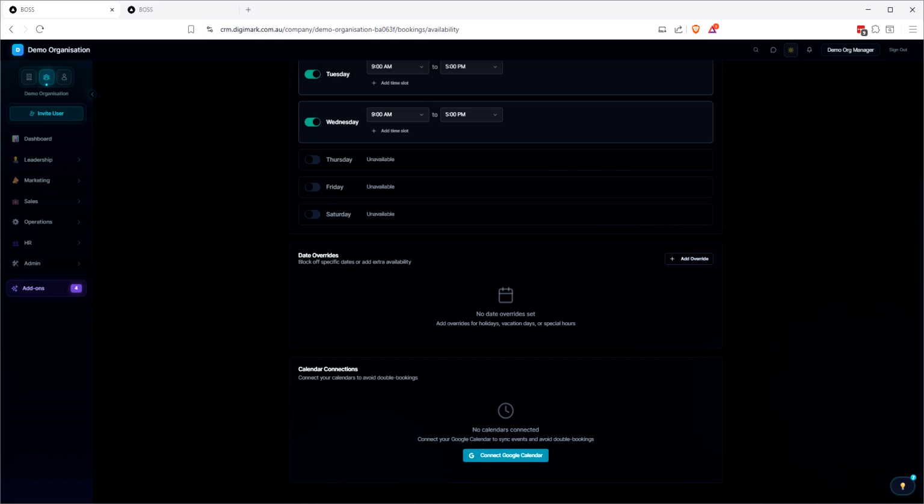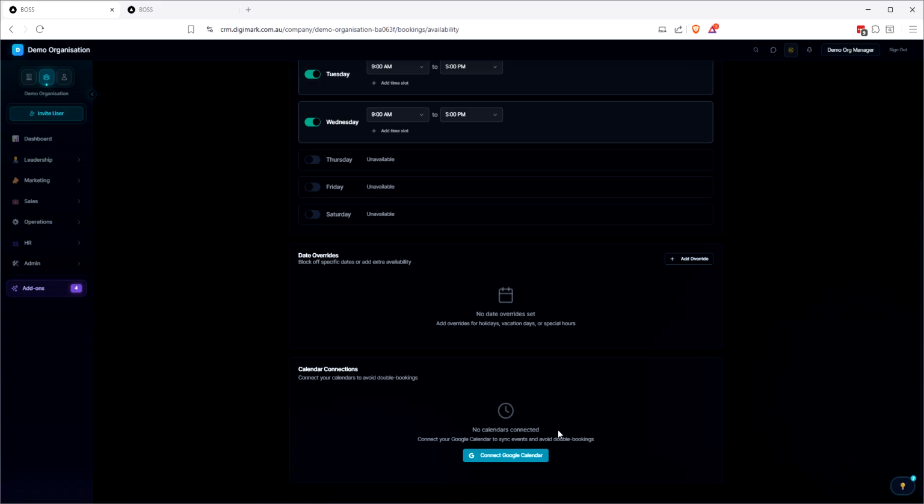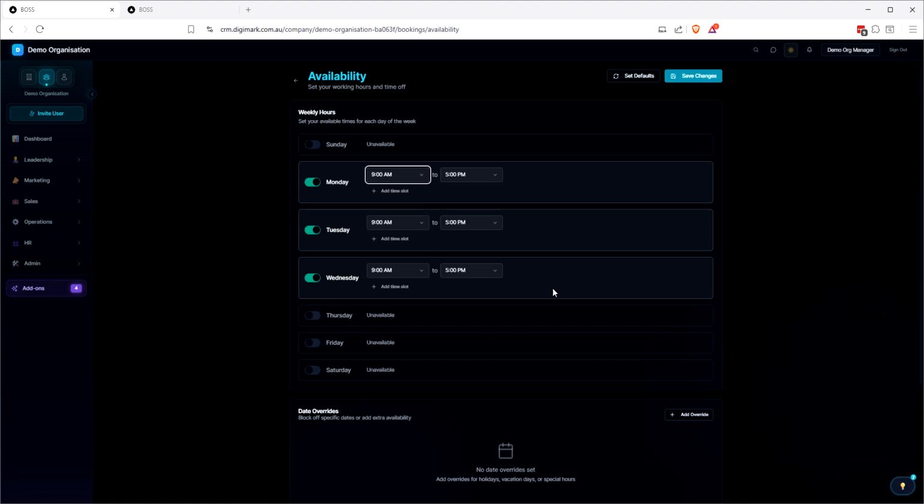So if there's specific dates, say the 25th of December, for example, we can add in that we're not available on that day. Or if you're going on holidays, then that will also occur. But that's just an additional override. If you're on holidays, obviously that will be in your calendar and they won't be able to book in for those days because you will be, yeah.